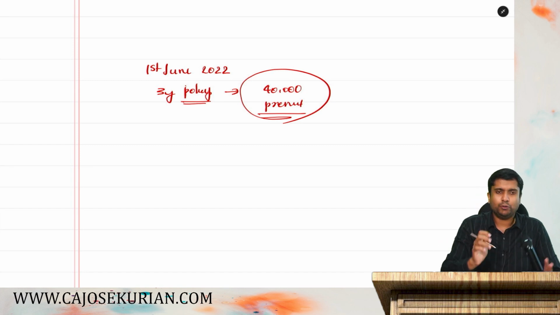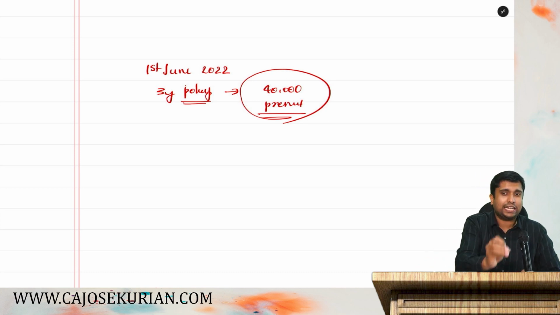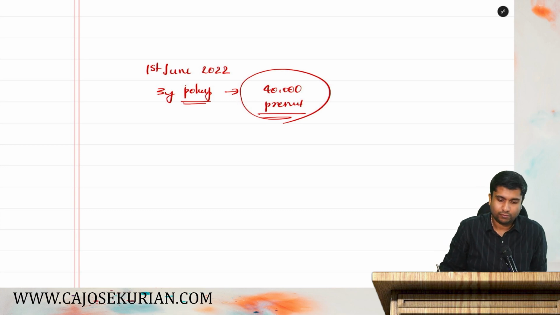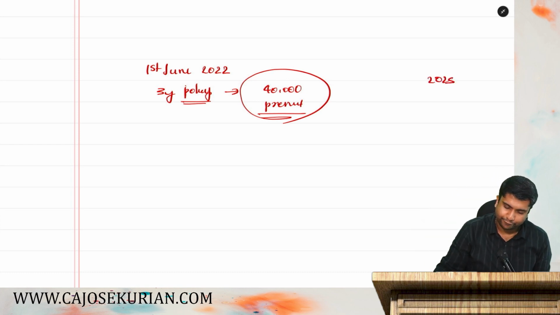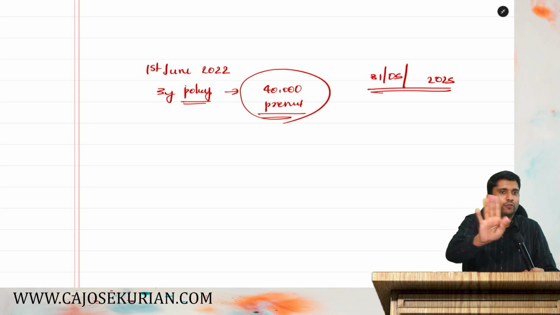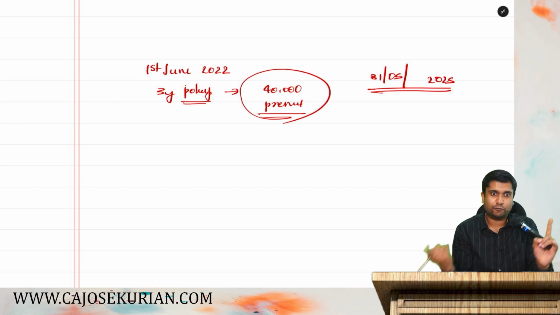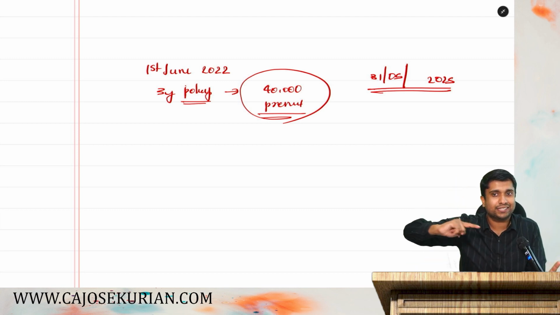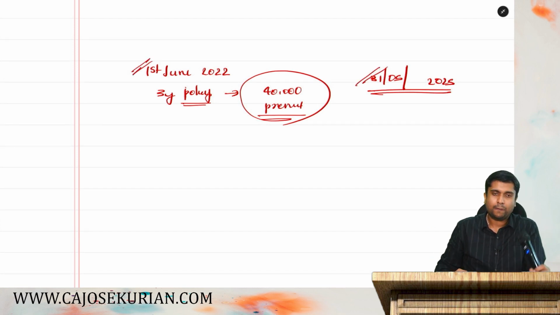3-year policy it is. Now you tell me, when will that policy expire? What will be the exact date of expiry of that particular policy? 2022 you started. You will get 3 years. So 23, 24, 25. So 31st May 2025, the policy will expire, because on 1st June you will not get the coverage. Likewise, if you pay premium in between, you will get the protection till the very last day. So it is from 1st June to 31st May.